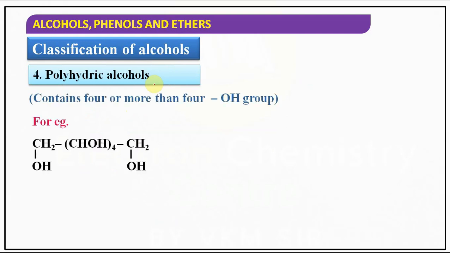Now the fourth one is polyhydric alcohol. Polyhydric alcohol in the sense all those di, tri, all those come under polyhydric. Many OH groups should be present. Right? 2 or more than 2 OH groups present is polyhydric only. If it contains 4 or more than 4 OH groups, such types of alcohols are called polyhydric alcohols.